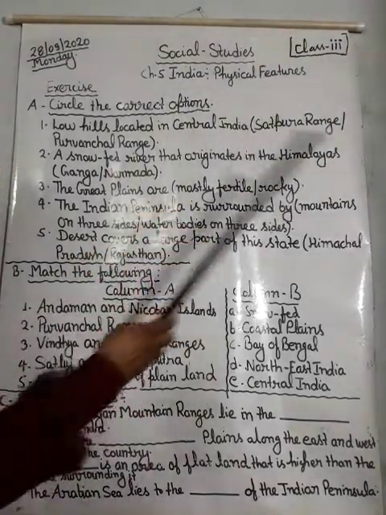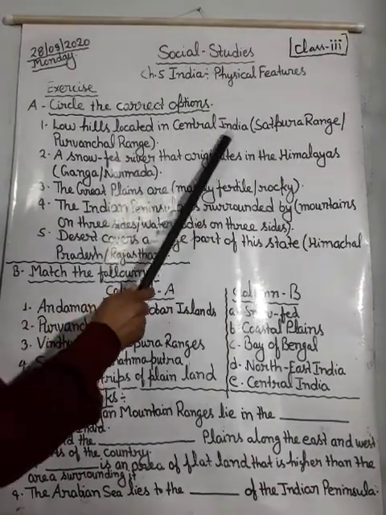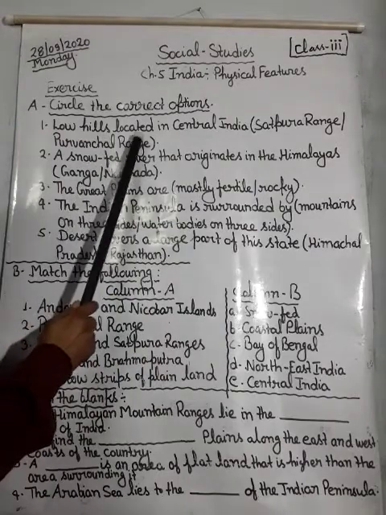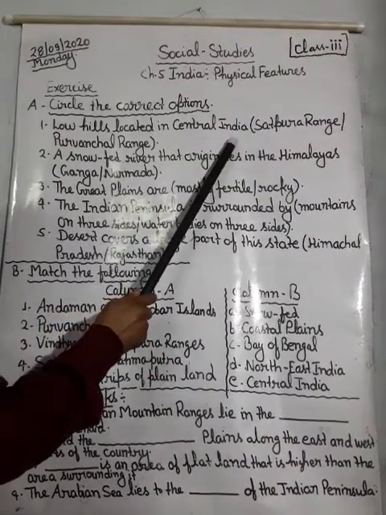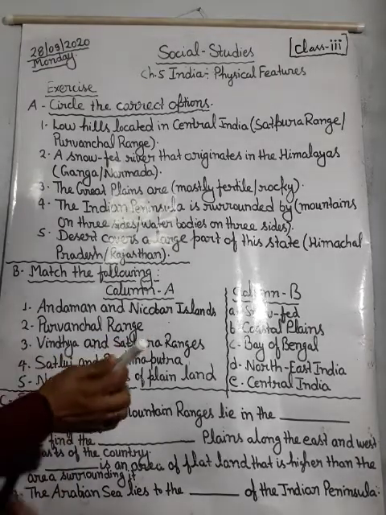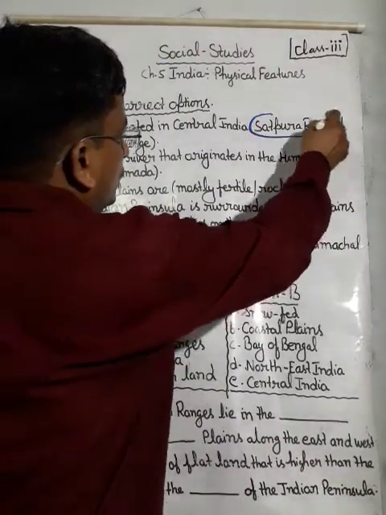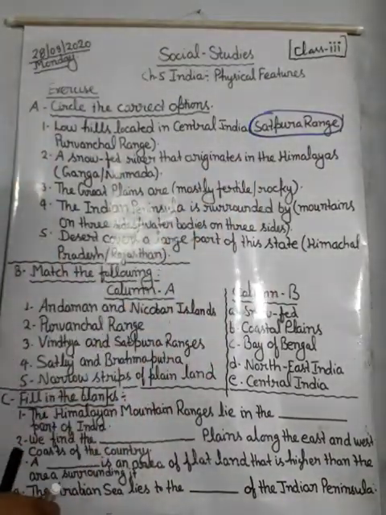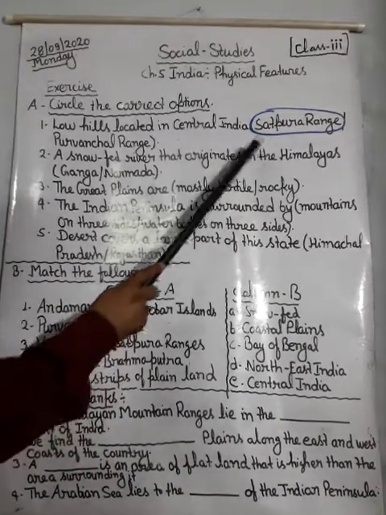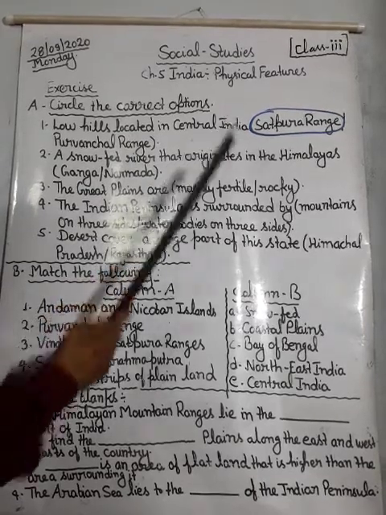So the first one is low hills located in central India. Which is the low hill in central India? What will be the answer? Satpura range. The answer will be Satpura range. Satpura range is low hills located in central India.